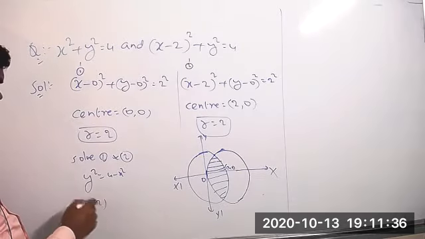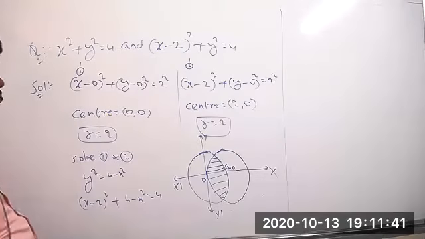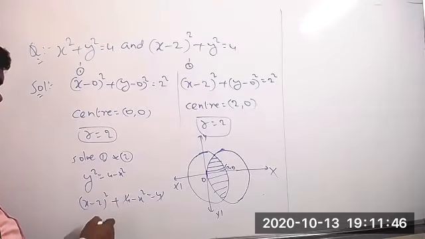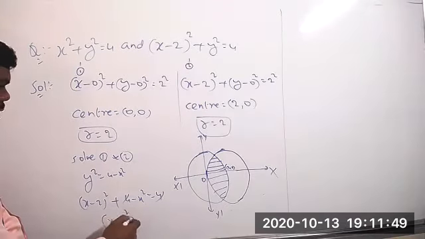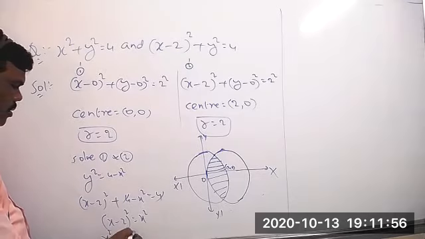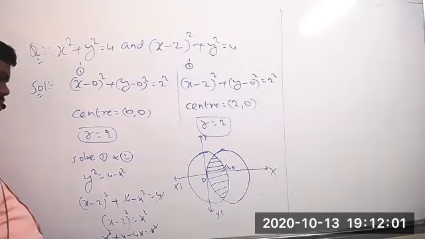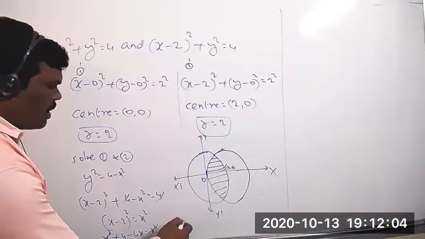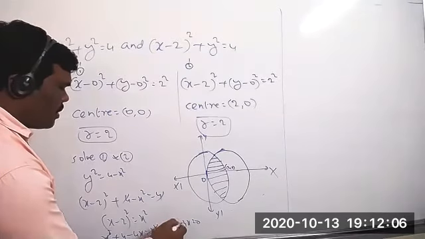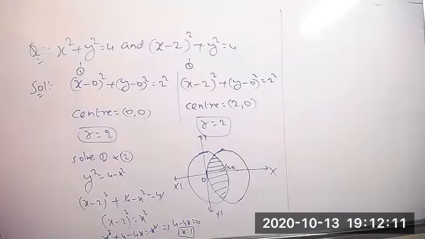So what you get is x minus 2 whole square plus 4 minus x square equal to 4. Clearly the 4 cancels on both sides, so x minus 2 whole square equal to x square. Now expand this: x square plus 4 minus 4x is equal to x square. These two also cancel, so 4 minus 4x is equal to 0, so the value of x equal to 1.